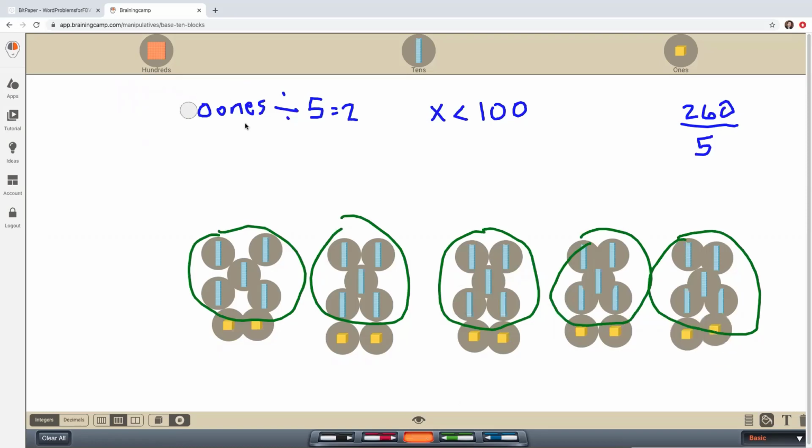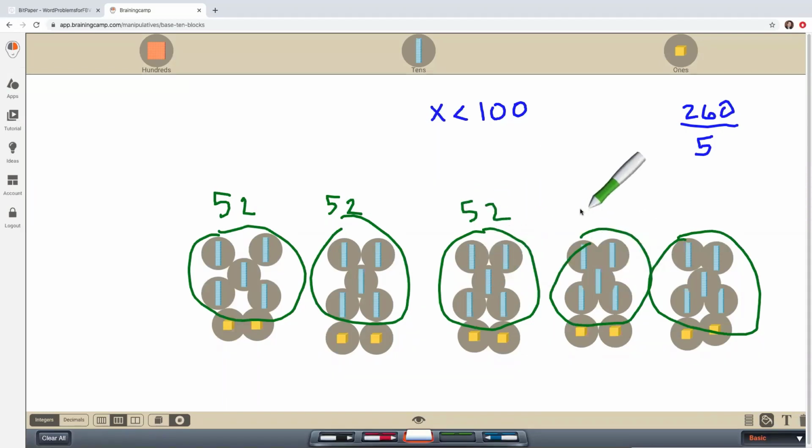So let me do some more erasing to clean up our space. We don't have too much clutter. All right, let's see what quantity we have in each group. 10, 20, 30, 40, we have 50 plus 2, so 52. I'll just double check that I divided all of these quantities equally. 52, 52, 52. All right, perfect. And then let's check my estimate. Yes, my answer is less than 100. So 260 divided by 5 equals 52.